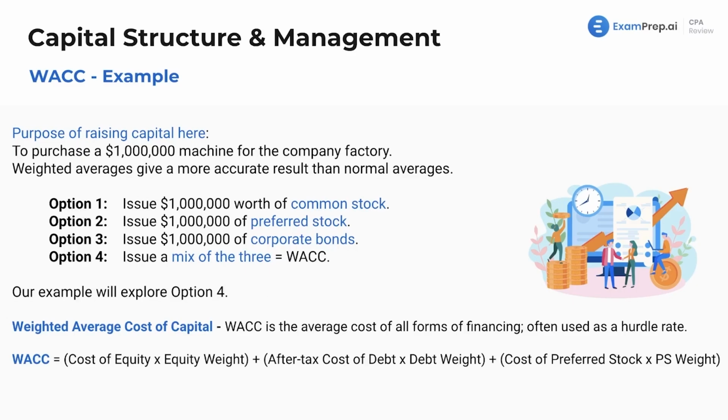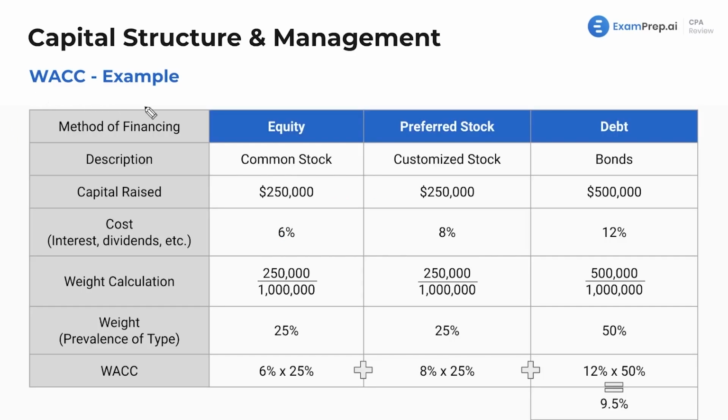Let's do it. All right, well, now we've got our example. Let's dive in. Equity, preferred stock, and debt. Here we are going to raise $1 million through a combination of these 3. Equity is common stock, preferred stock is, remember, our customized stock, and then for debt, we're going to use bonds, not the company credit card. All right. If anyone gets a credit limit of $1 million, please let me know. That sounds like an interesting story.